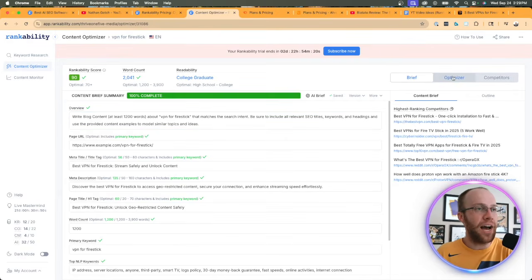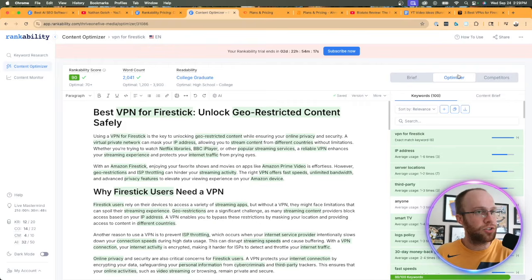Now, if we look at this optimizer tab, this is the secret sauce here. So this shows, again, the rankability score at the top left. These are the same metrics we've always had here, but you're probably wondering, what are all these green highlighted keywords? These are called LSI keywords, or latent semantic indexing.